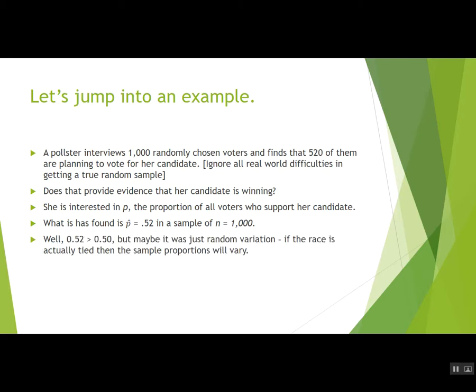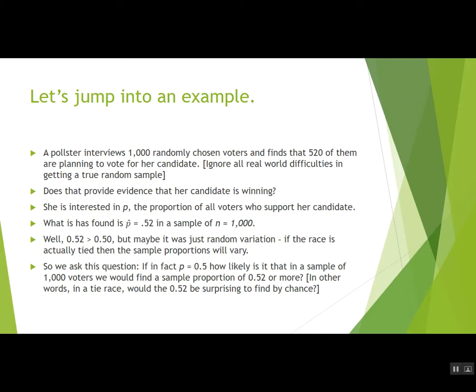Okay, so 0.52 is greater than 0.50. So that sounds like she's winning, but maybe that was just random variation. If the race is actually tied, then the sample proportions you get will vary. And so maybe it's not surprising that it'd be 0.52 in a tied race. She could even be losing by a little bit and come up with a sample proportion of 0.52.